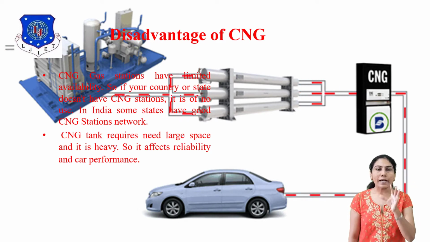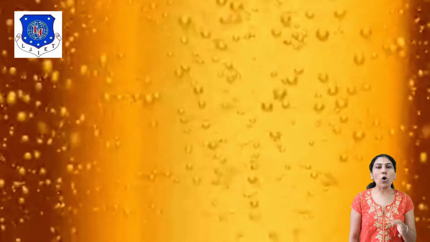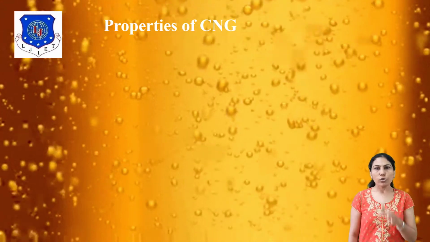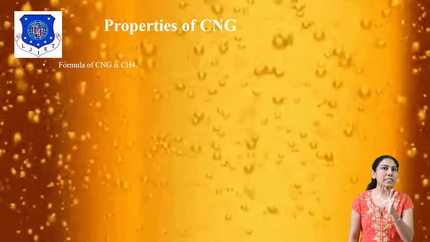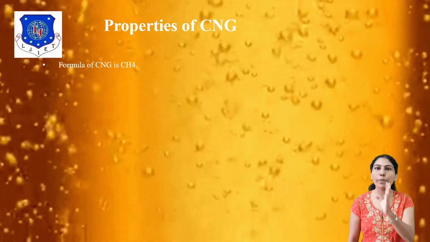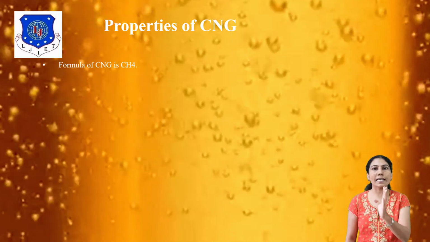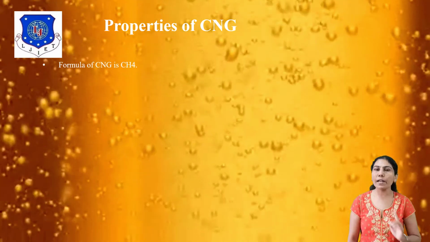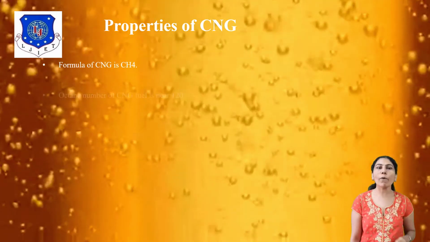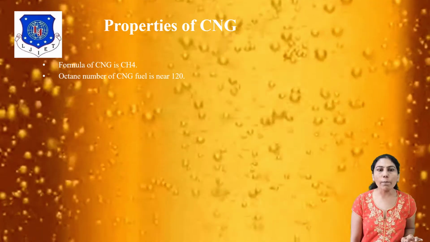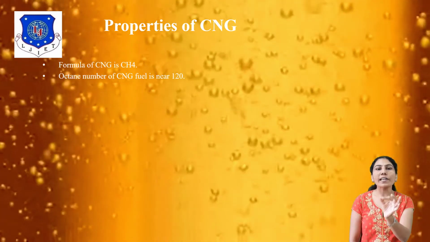Okay. Second point is various properties of CNG. The first point: the main part of CNG, compressed natural gas, is methane, CH4. The chemical formula of methane is CH4, meaning carbon is 1 part and hydrogen is 4 parts. Second point is octane number. The octane number of CNG fuel is as high as 120.